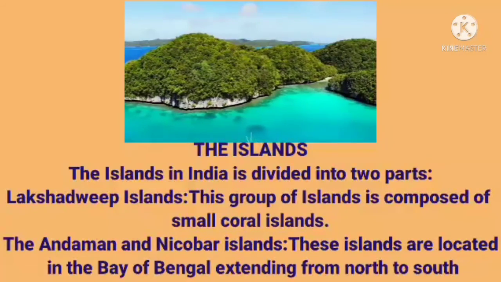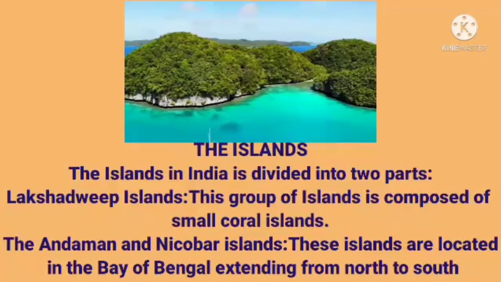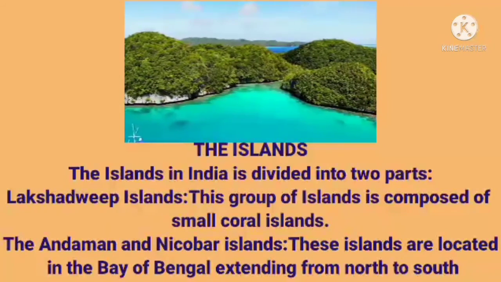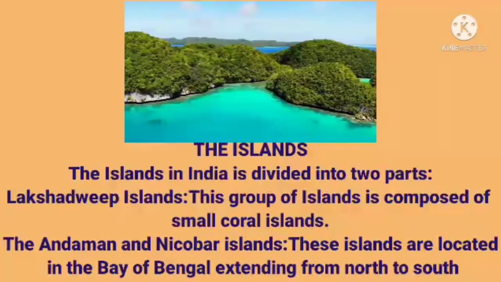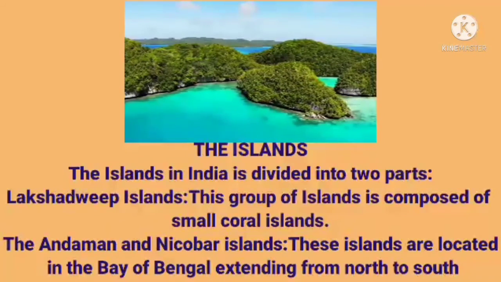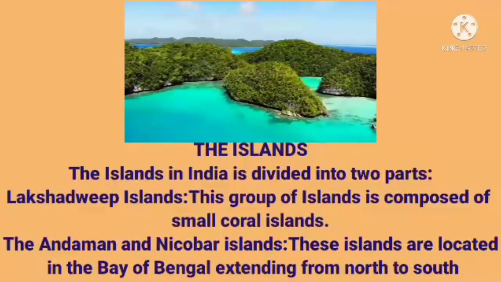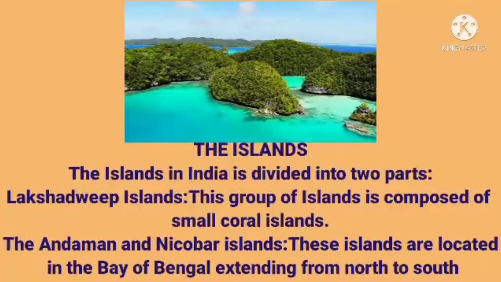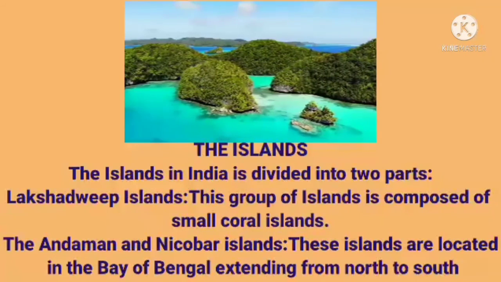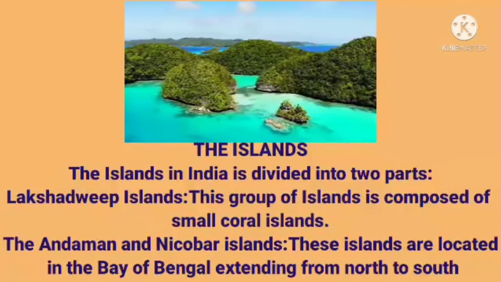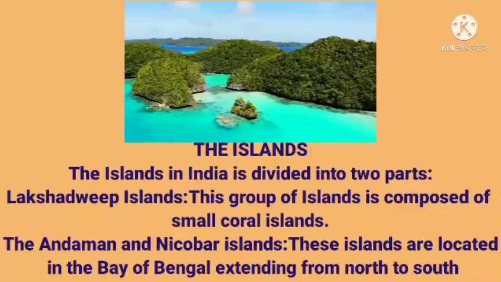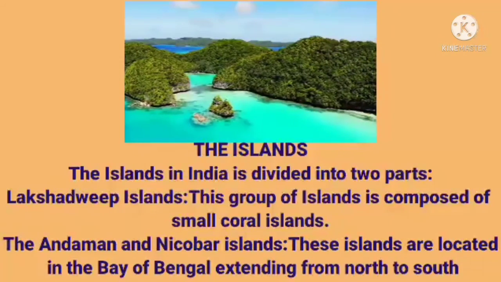In these islands, the coastline has some coral deposits and beautiful beaches. These islands receive convectional rainfall and have an equatorial type of vegetation. The islands of the Arabian Sea include Lakshadweep and Minicoy. These are scattered between 8 degrees to 10 degrees, as I already told you, and these islands are located at a distance of 280 km to 480 km from the Kerala coast. The entire island group is built of coral deposits, and Minicoy is the largest island.